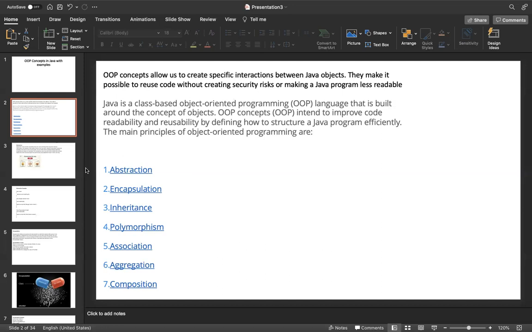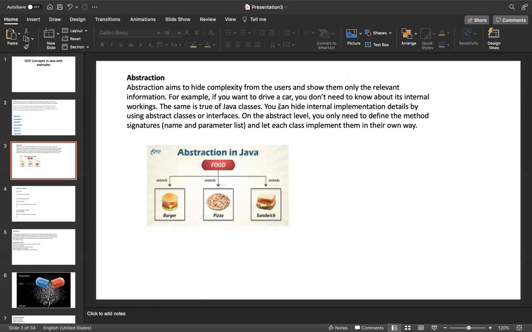Now I am going to explain these 7 concepts in detail one by one. First, starting with abstraction. What is abstraction? Abstraction is hiding the internal details. It hides the internal implementation. That is called abstraction.